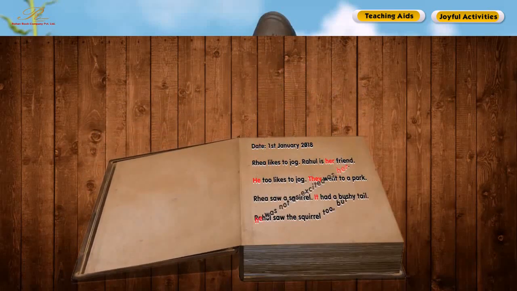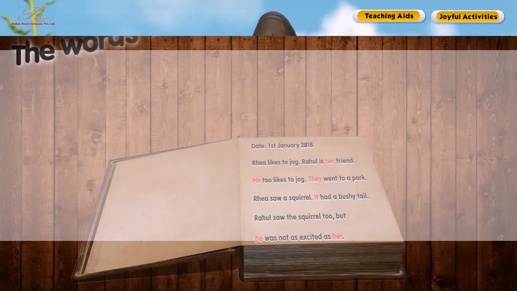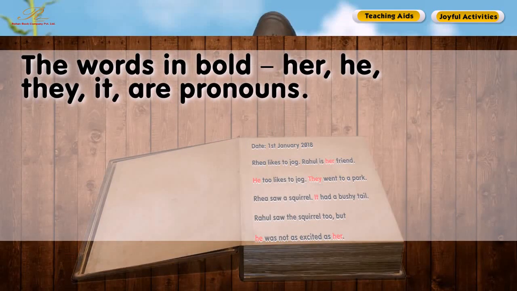Riya likes to jog. Rahul is her friend. He too likes to jog. They went to a park. Riya saw a squirrel. It had a bushy tail. Rahul saw the squirrel too, but he was not as excited as her. So, the words here, her, he, they, it, are pronouns.